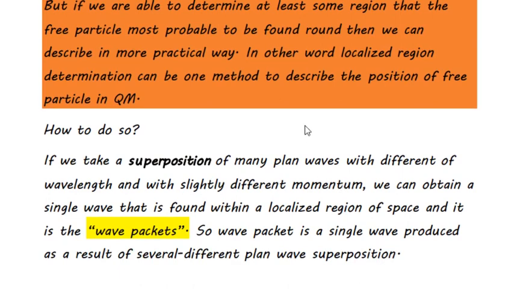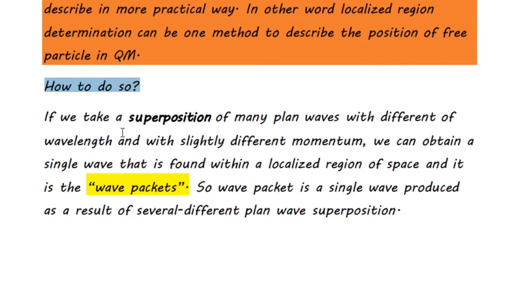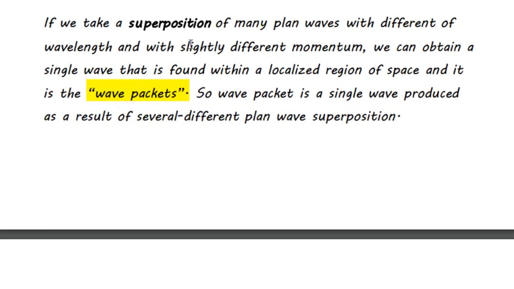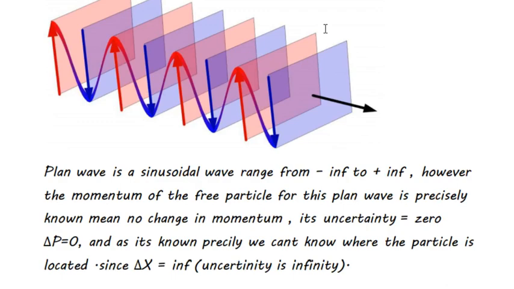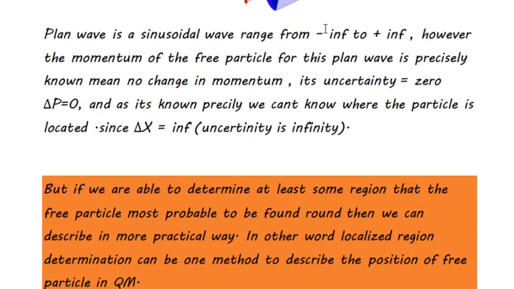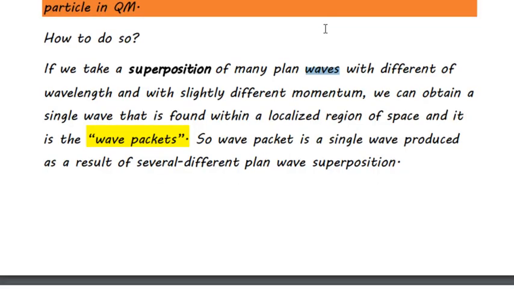If we are able to determine at least some region around which the free particle is most probably found, then we can describe it in a more practical way. In other words, if we successfully determine some localized region, by this method we can describe the position of a free particle in quantum mechanics. So how to do so? In this figure we are showing only one plane wave, which has the same momentum, extending along the x-axis to infinity, positive or negative.